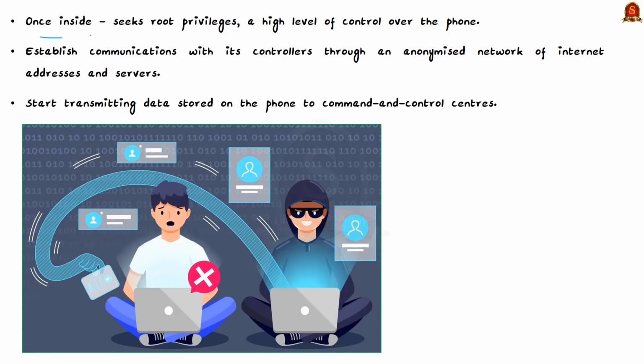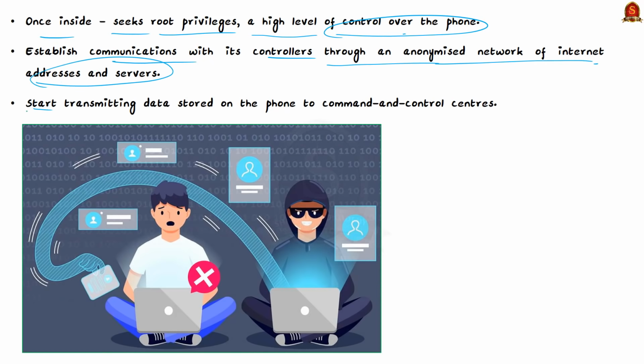Once inside the phone, Pegasus seeks root privileges, which is a high level of control over the phone. And this will enable the spyware to establish communications with its controllers through an anonymized network of internet addresses and servers. It can then start transmitting any data stored on the phone to its command and control centers.